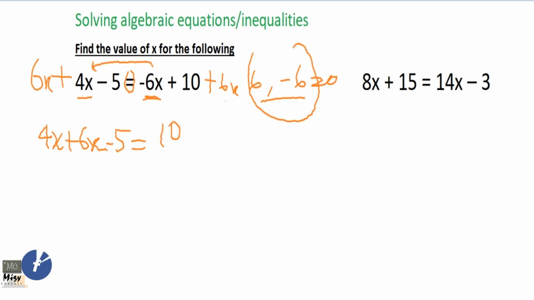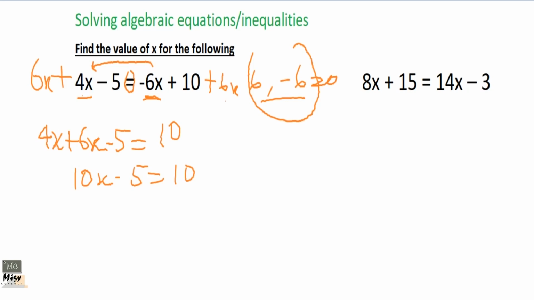Here there is a 10 here. Okay, let's do our like terms. We're going to have 10x minus 5 equals 10. We are only looking for x, so we have to move everything. Just like I told you, it's either you move this 5 here and you say that you add 5 to both sides, because what you do for the left hand side, you do for the right hand side.